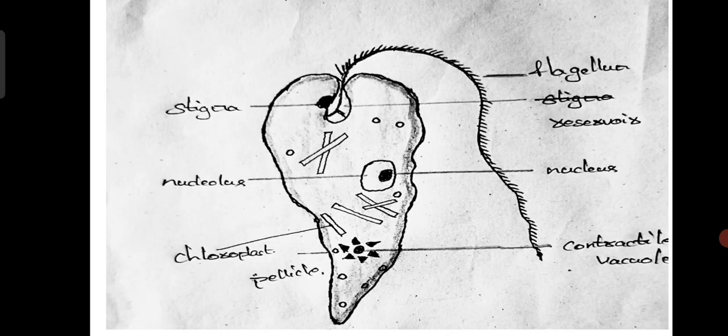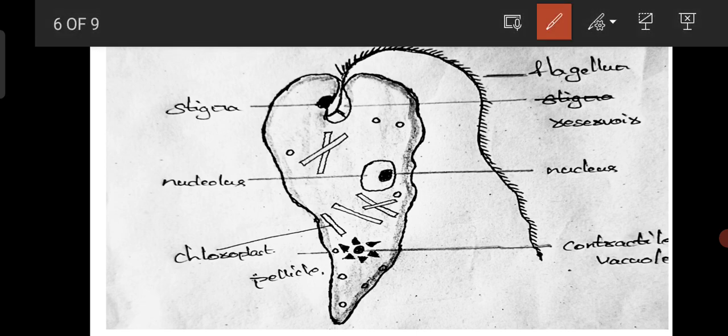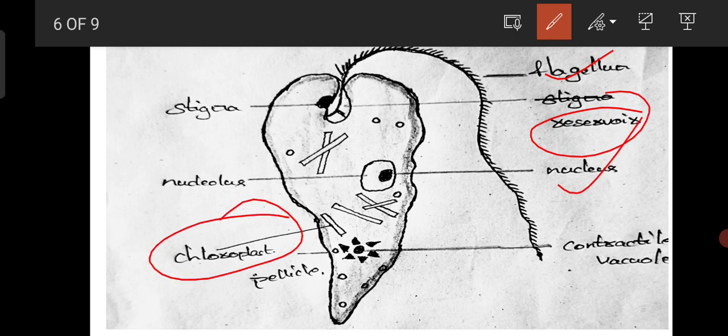This is the diagrammatic representation of Euglena, and here you can see the different cell organelles like flagella, reservoir, nucleus, chloroplast, and stigma. This stigma is also called eye spot. Because of the presence of stigma, Euglena has been given that name. Euglena means the animal that contains an eye spot or stigma.